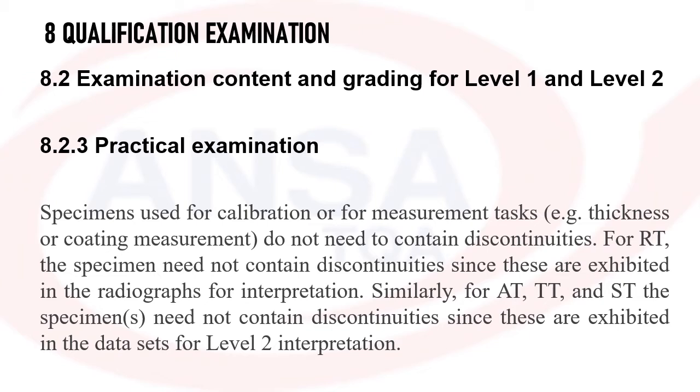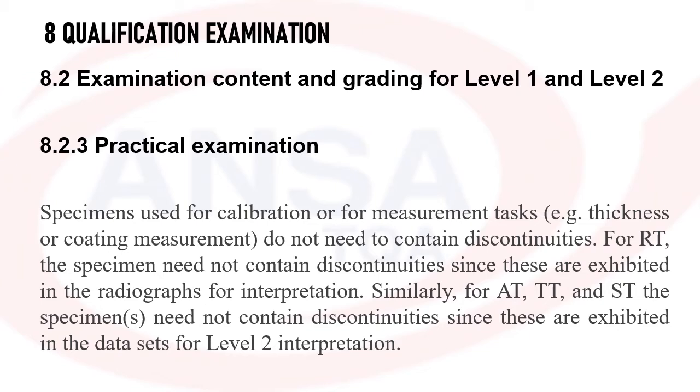For RT, especially radiography testing, the specimen need not contain any discontinuities, since these are exhibited in the radiograph for interpretation. When you take the radiography testing examination, it will have a general paper, a specific paper, and then the person has to shoot 2 specimens. If it is an individual product sector, for example the welding sector, the candidate has to shoot 2 specimens. Those specimens need not contain any defects because the person is examined separately on 12 radiographs for interpretation.